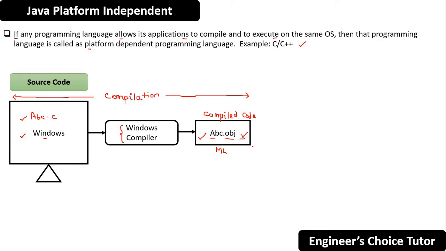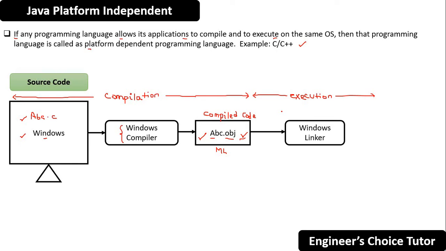Now the execution phase starts. Here we have a Windows linker.